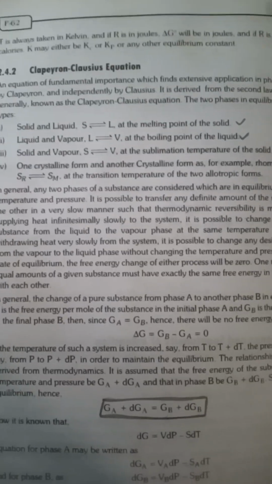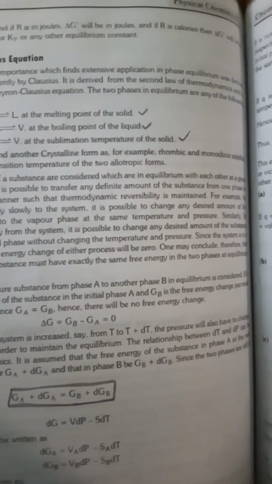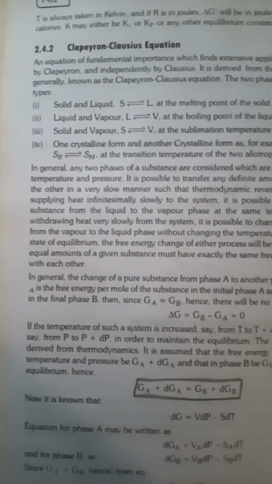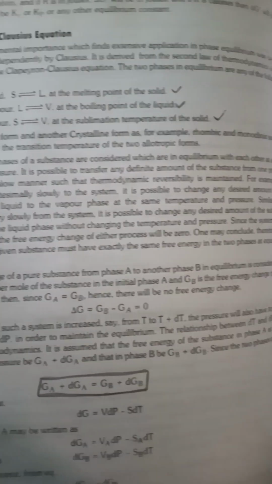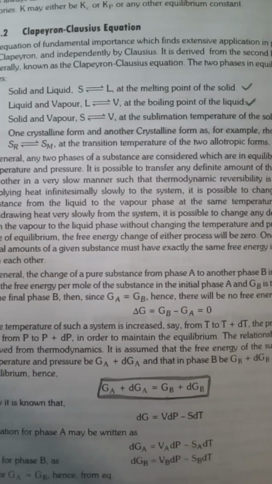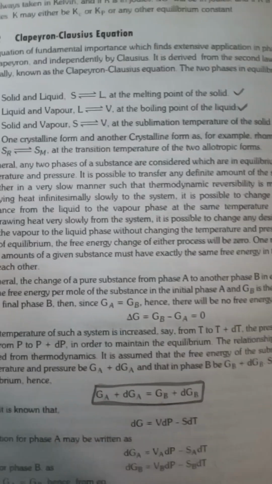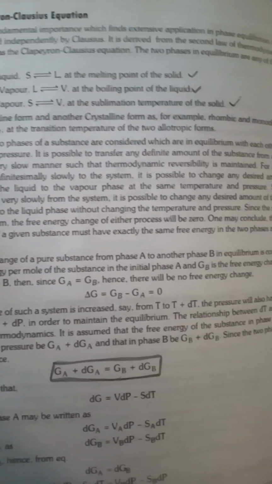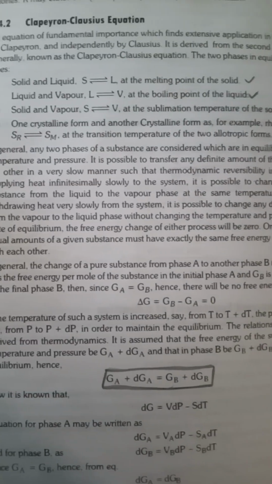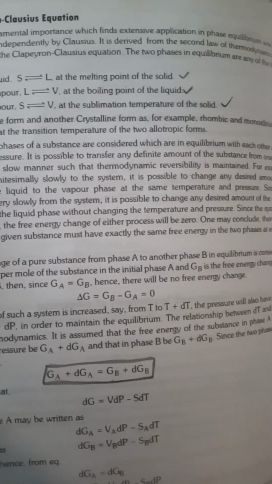In general, the two phases of a substance are considered which are in equilibrium with each other at a given temperature and pressure. It is possible to transfer any desired amount of substance from one phase to the other in a very slow manner such that thermodynamic reversibility is maintained. For example, by supplying heat infinitely slowly to the system, it is possible to change any desired amount of the substance from the liquid to the vapor phase at the same temperature and pressure.